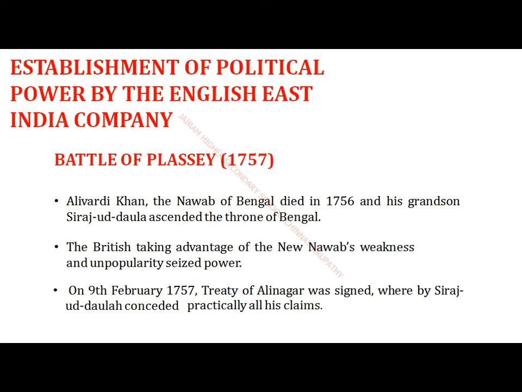So he fought a war against the British, but unfortunately the war was won by whom? It is fortunate for the Europeans, but unfortunate for whom? For Sirajud-Dowla. On 9th February 1757, Sirajud-Dowla lost, that means he lost his town, named Ali Nagar. On that day, when he was defeated by the Britishers, the town of Ali Nagar was handed over to the Britishers in the name of a treaty.